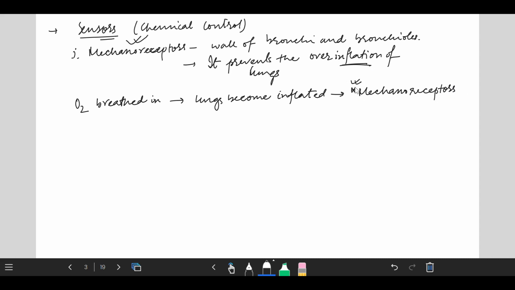After activation of the mechanoreceptors, what happens? It activates the stretch receptors, or the activity of the stretch receptors increases.